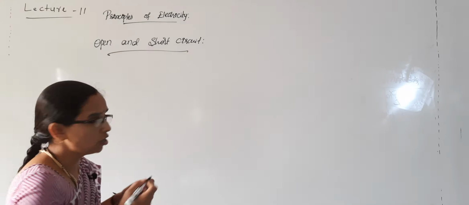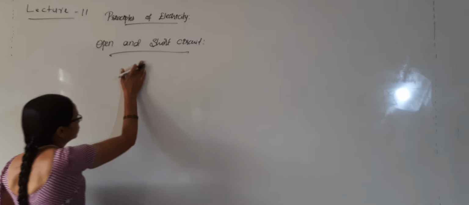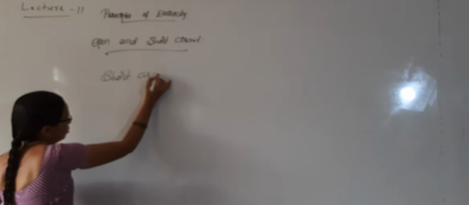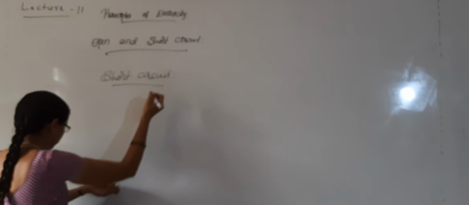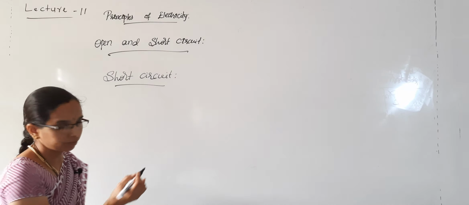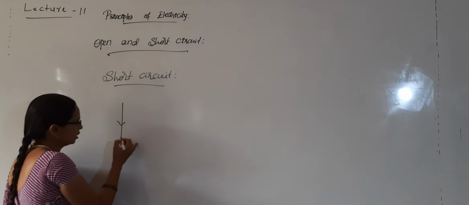Next will be short circuit. The simple circuit.